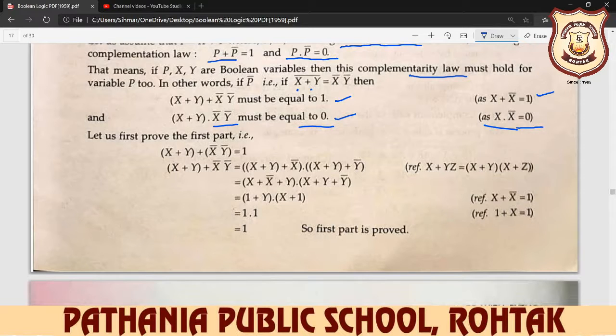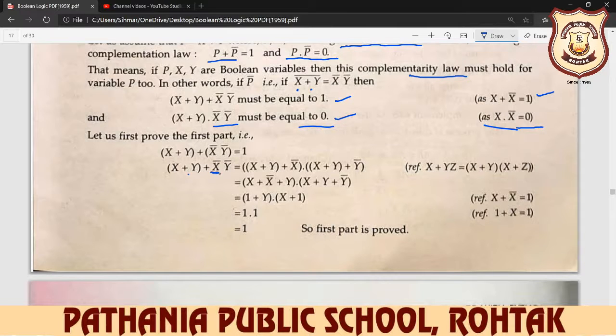So let's prove the first part first: (x plus y) plus x complement y complement is equal to 1. We write (x plus y) plus x complement y complement. First you add with x complement, and then with y complement.